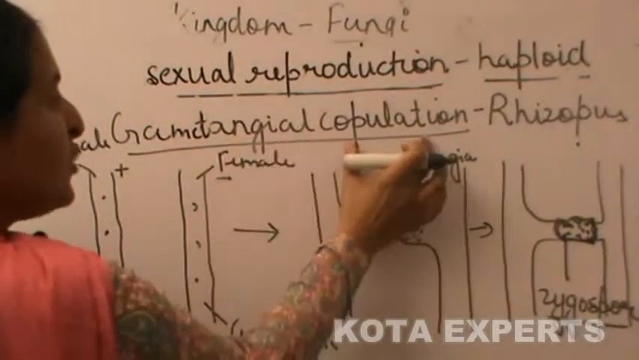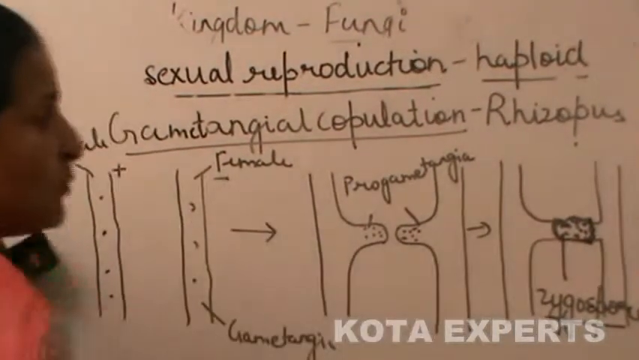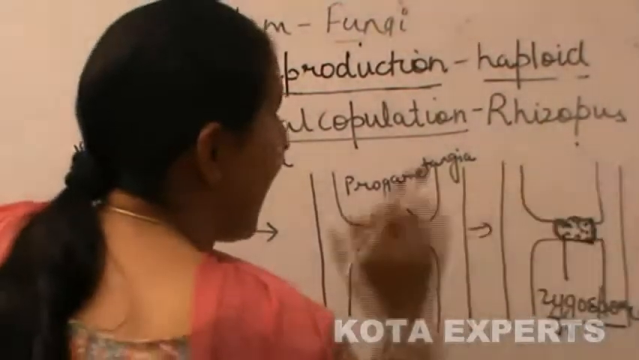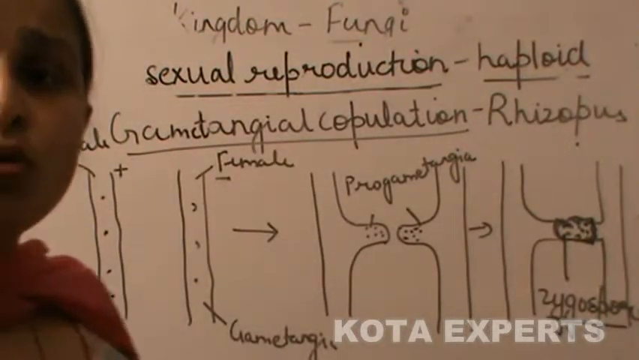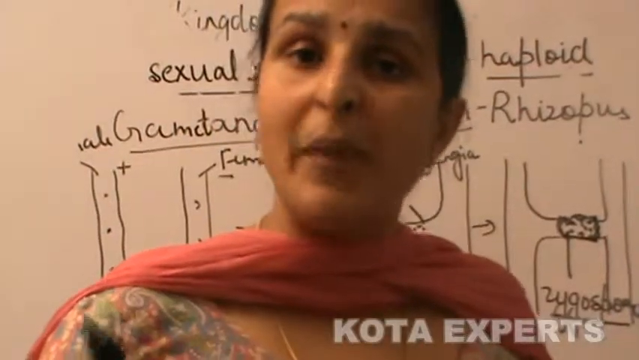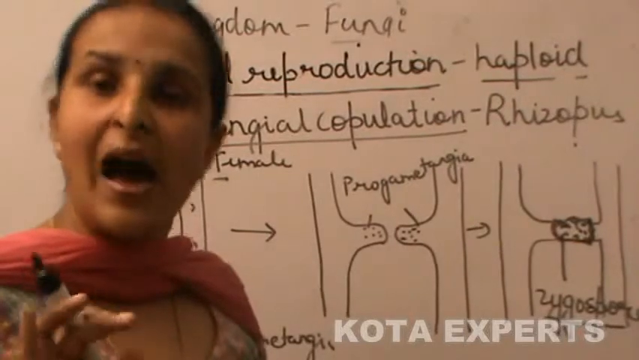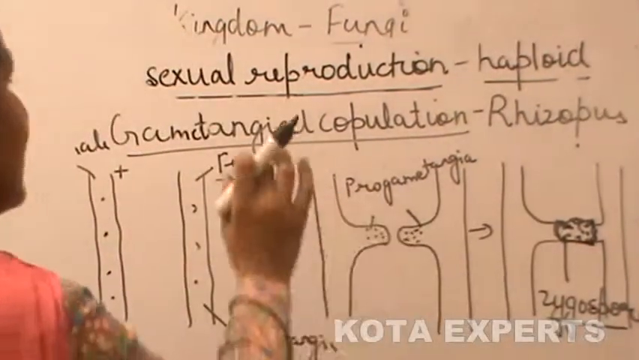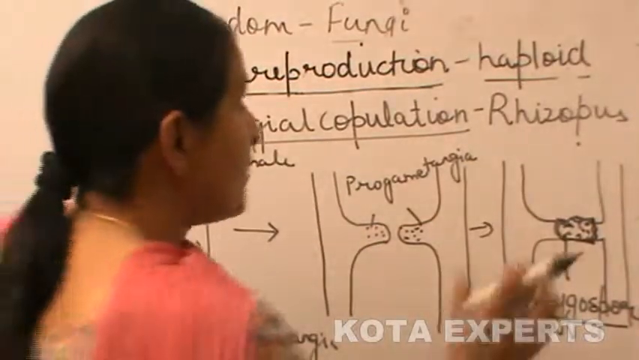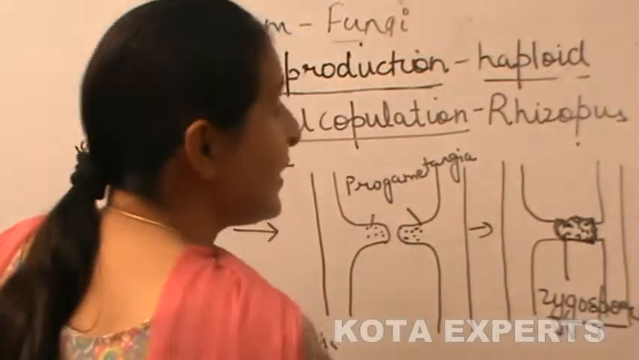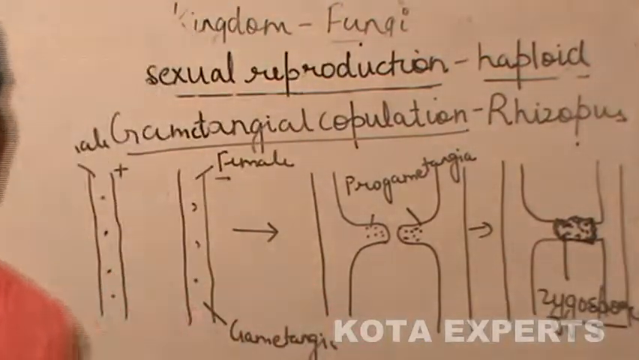So by gametangial copulation, there is fusion of two gametangia which lose their identity, whereas in gametangial contact, the two gametangia, that is male and female, don't lose their identity. In gametangial copulation, the male and the female gametangium lose their identity and it results in the formation of a zygospore.